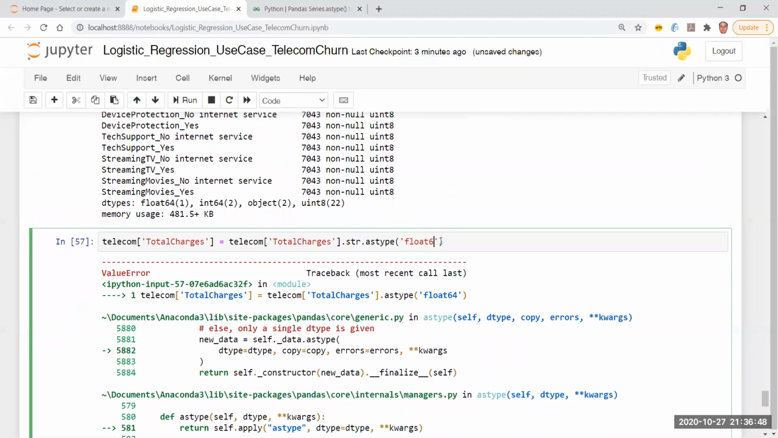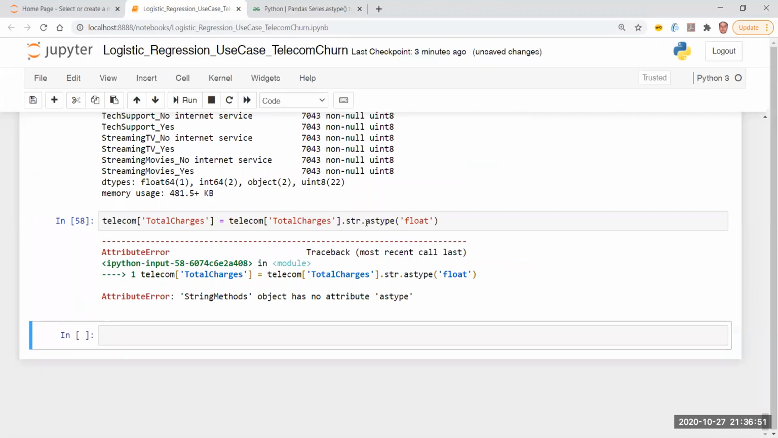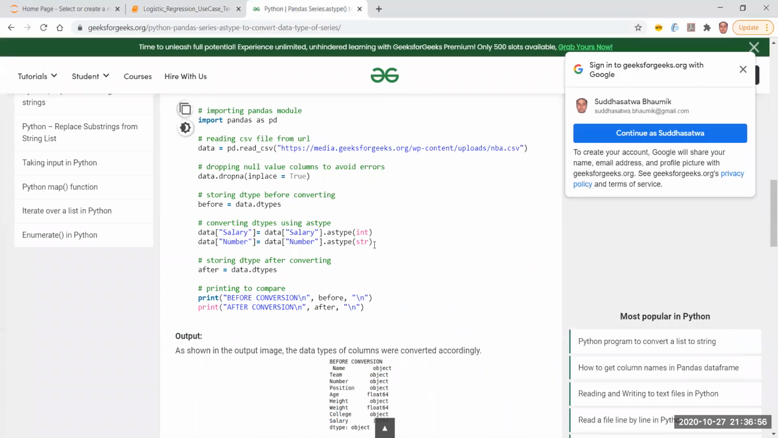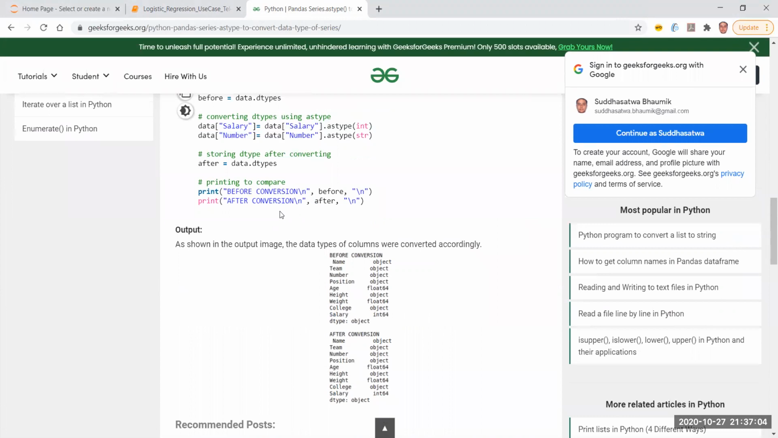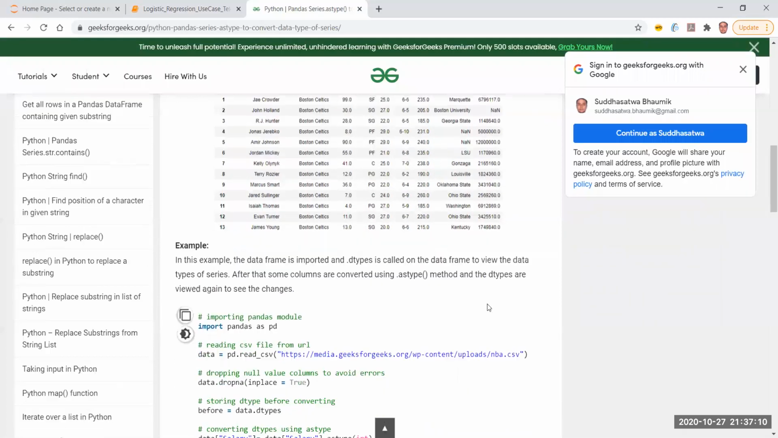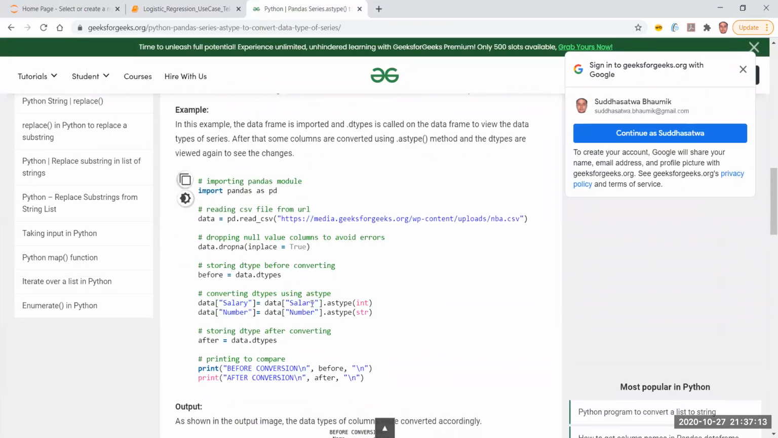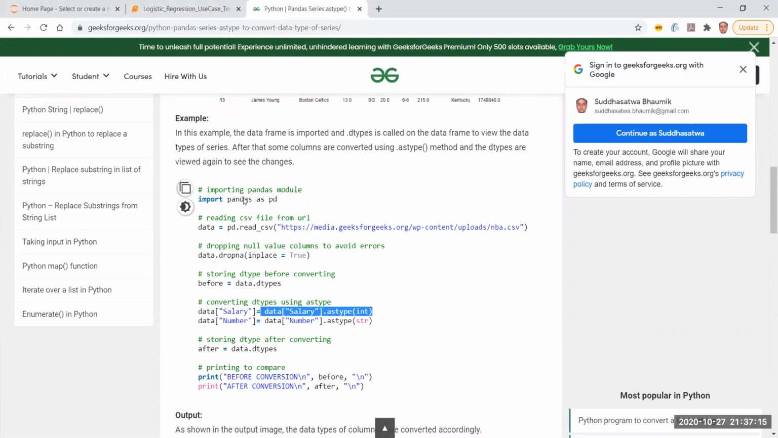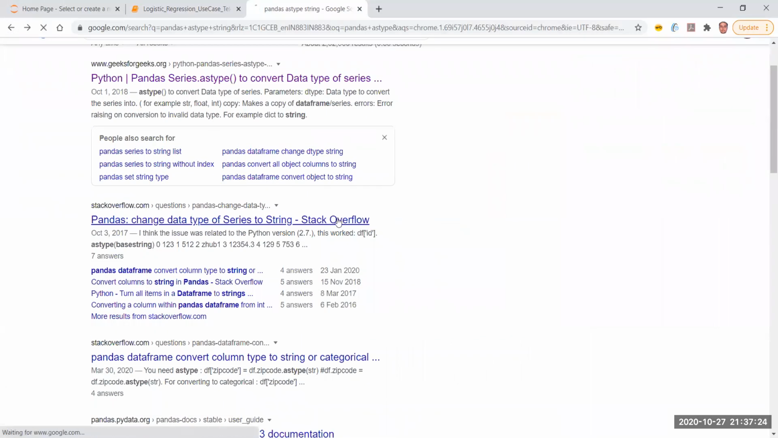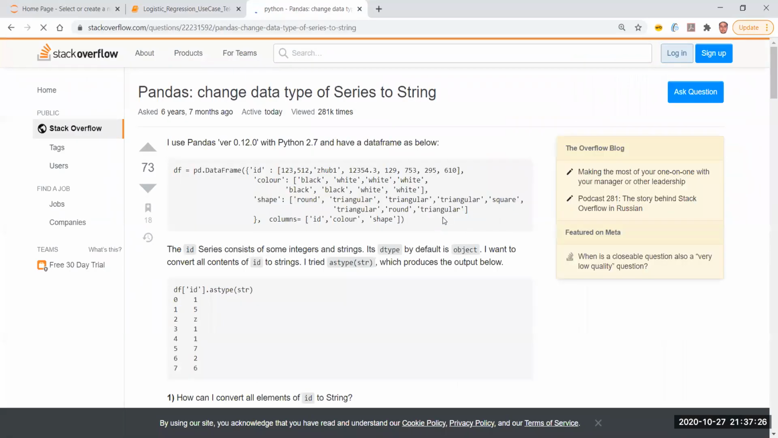Maybe this will work. String methods has no attribute. No, it is not converting. Let me see the example. So yeah, this should work, right? But I need to have the decimal. So where is this? The salary is this, right? This is what they're converting. So data salary is equal to data salary astype int. Now, why is it not working? Maybe I have missed something. Yeah. So let me just check this.